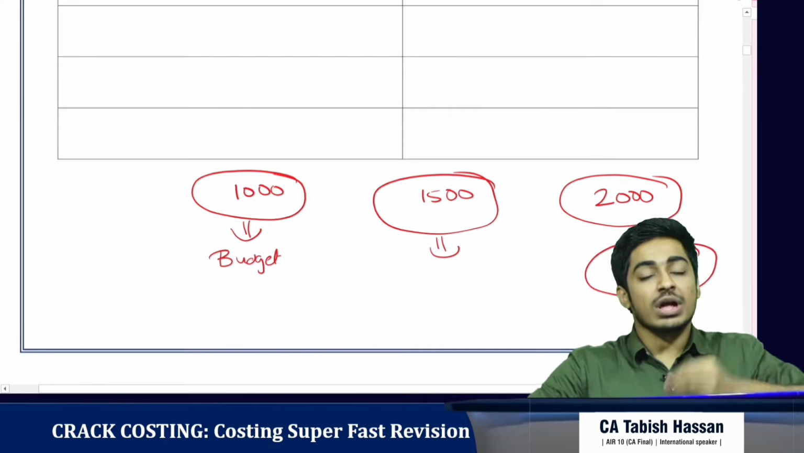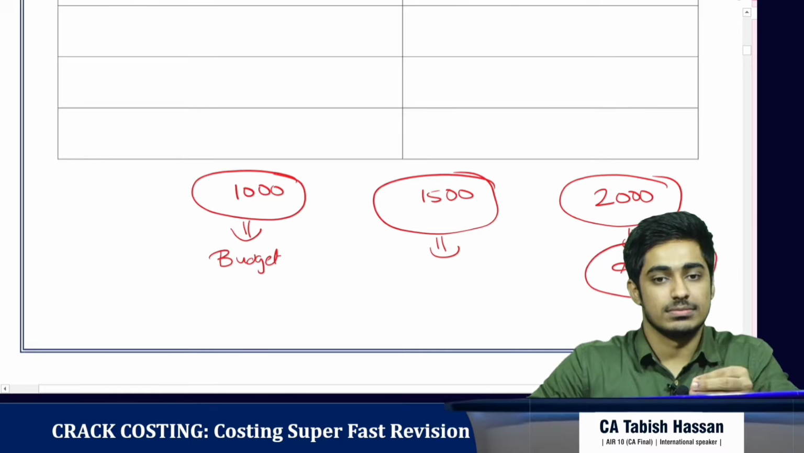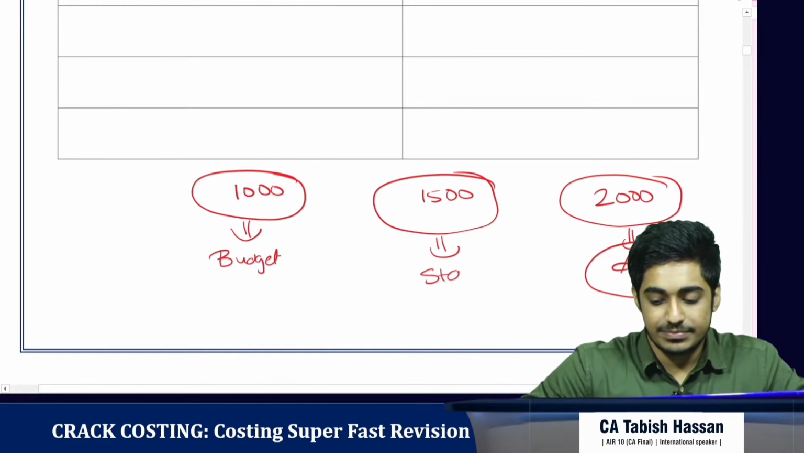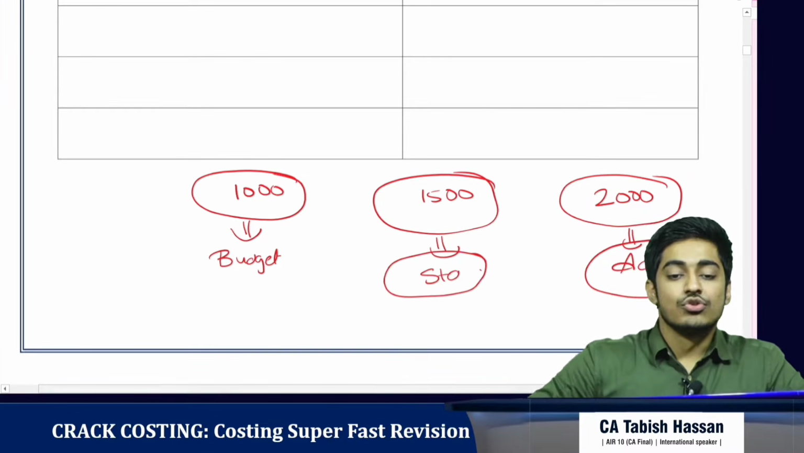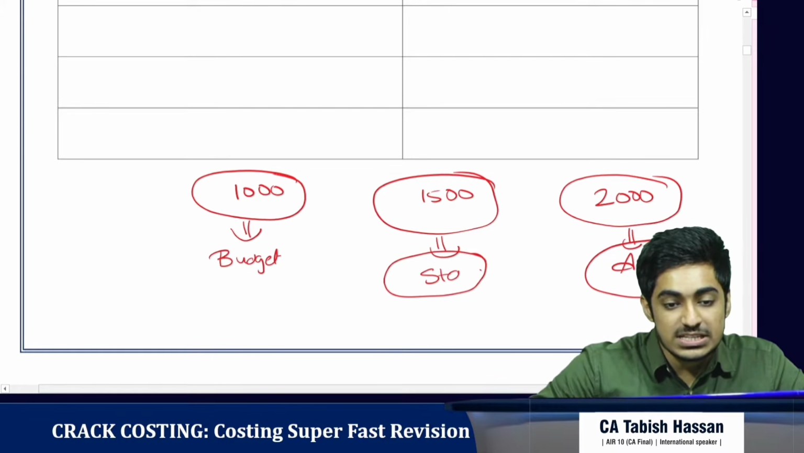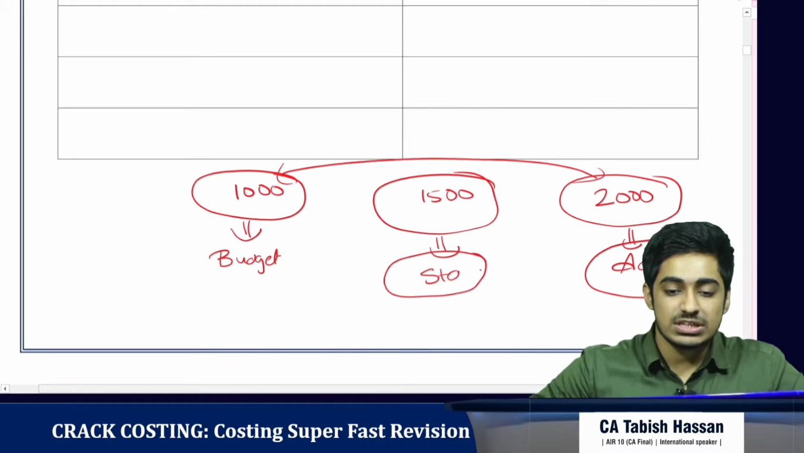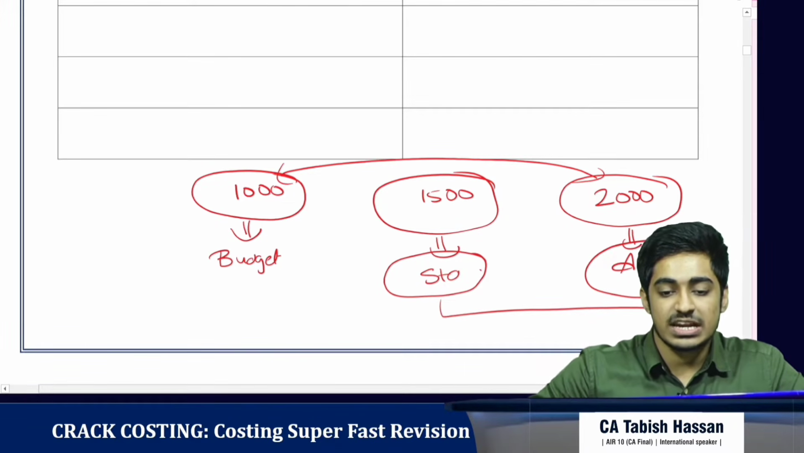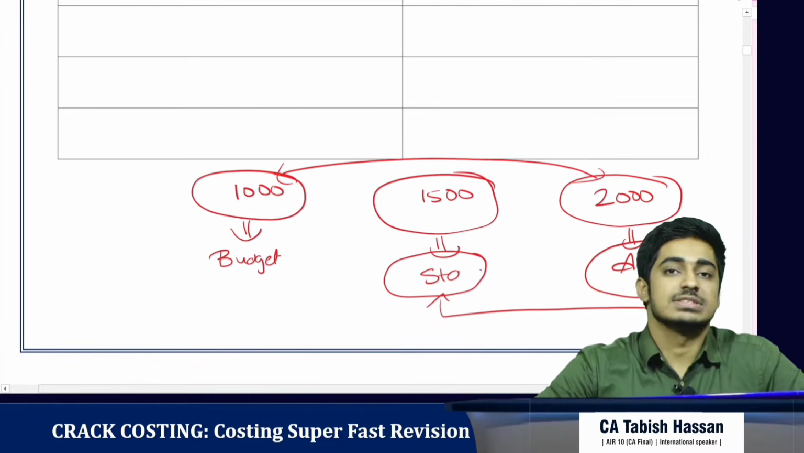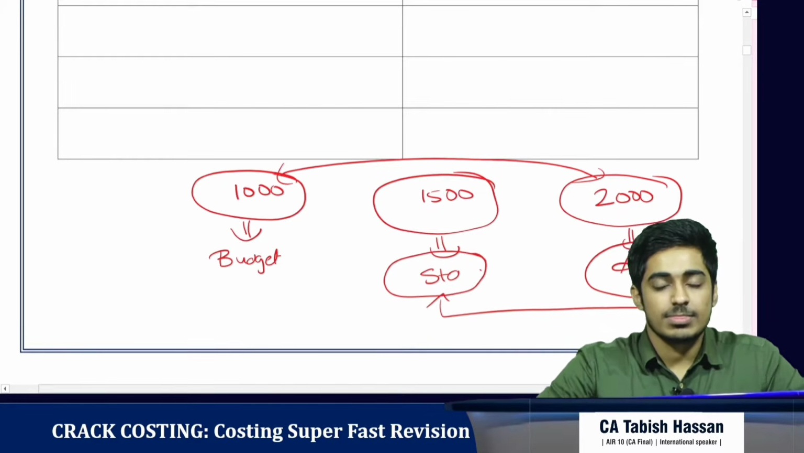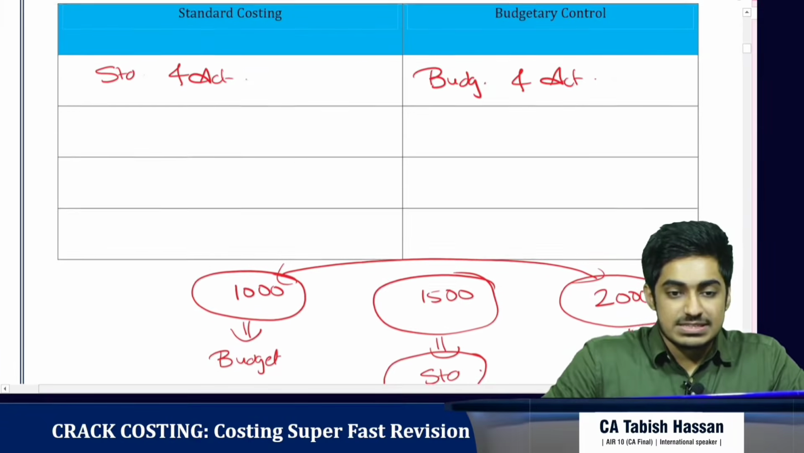This is what I could have ideally bought for. This is the standard. So in budgetary control, we see the difference between budgeted performance and actual performance. In standard costing, we see the difference between standard performance and actual performance. Clear?